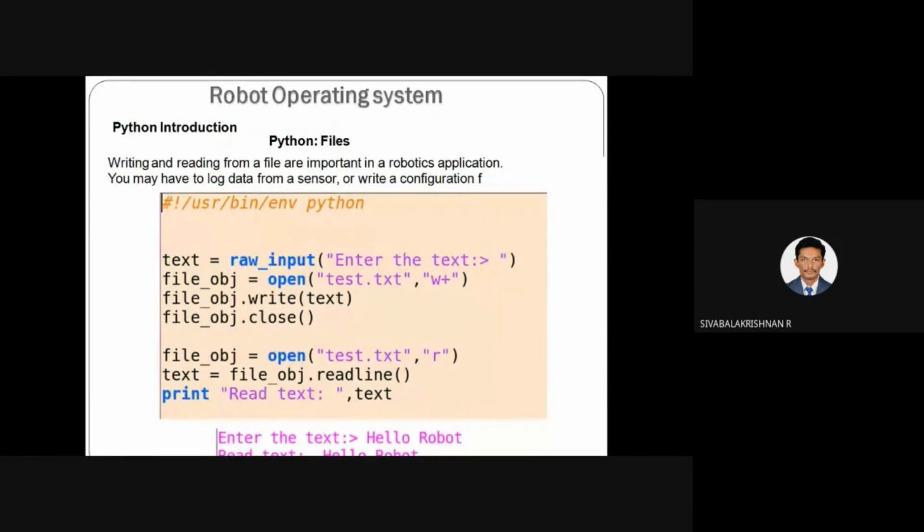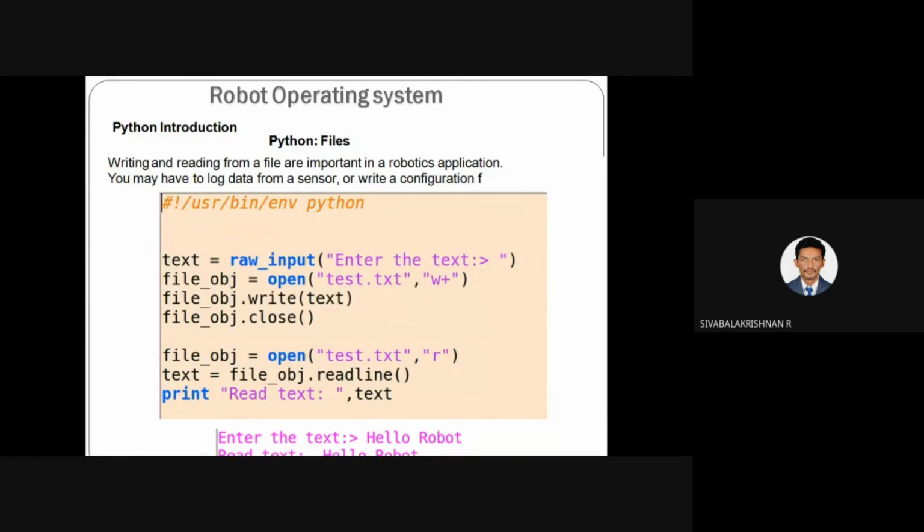This is similar to an object created for a class. So open is a type of class, and here we are creating an object. With the same object you can open a certain file and read it. So text equals, how can you read?